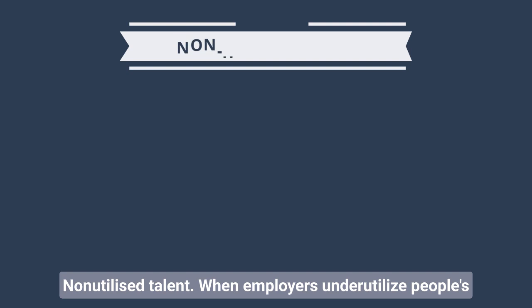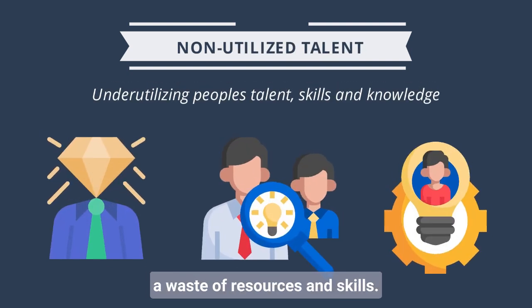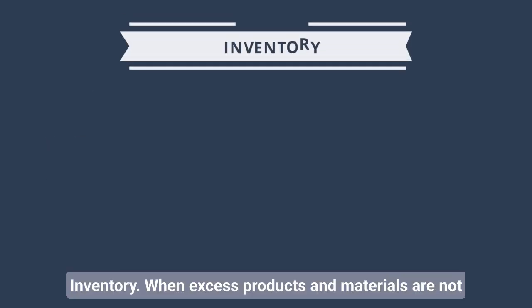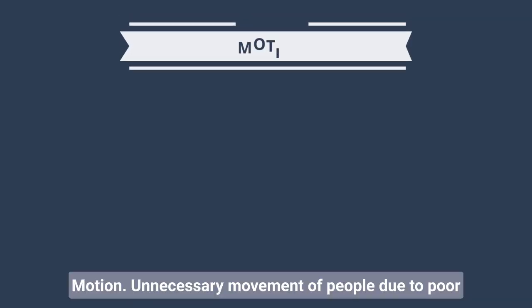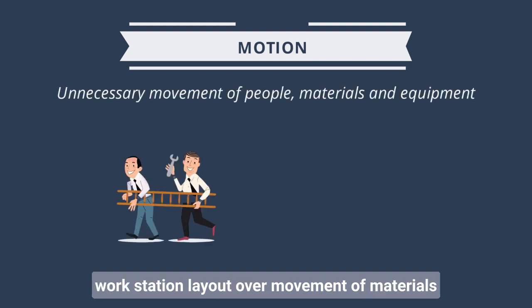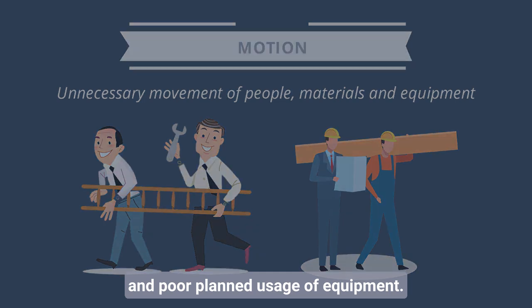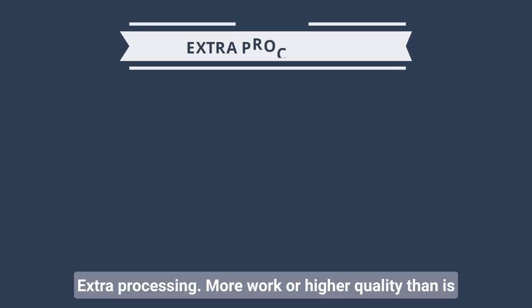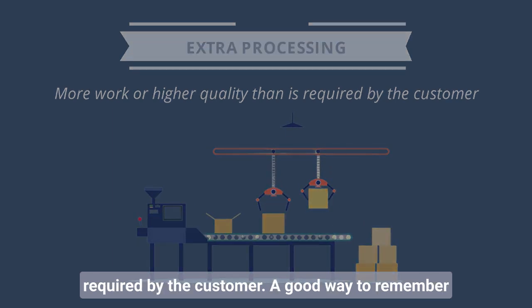Non-utilized talent. When employers underutilize people's talent, skills, and knowledge, it is a waste of resources and skills. Inventory. When excess products and materials are not being processed, this creates related holding costs. Motion. Unnecessary movement of people due to poor workstation layout, over-movement of materials and poor planned usage of equipment. Extra processing. More work or higher quality than is required by the customer.